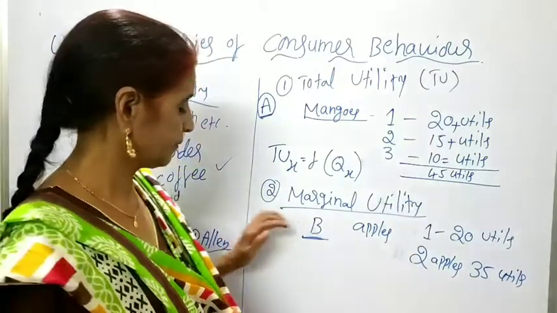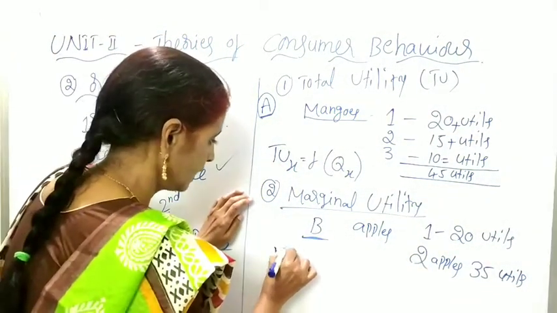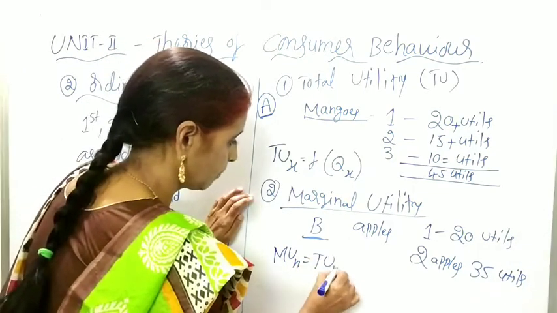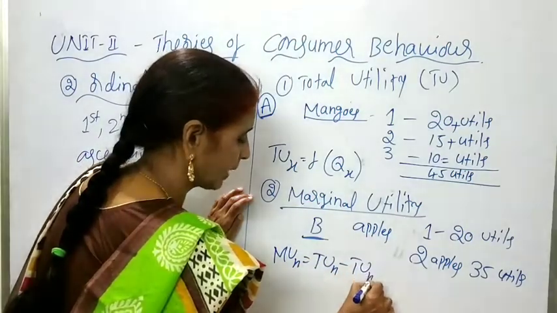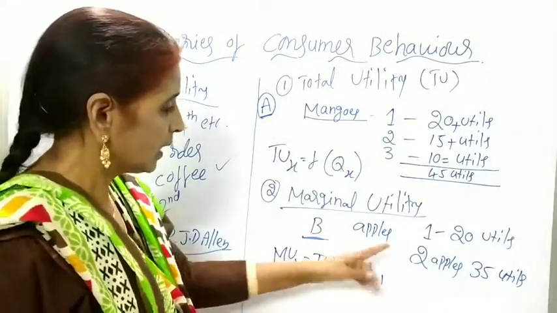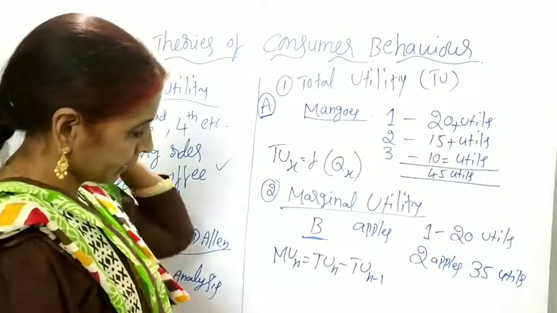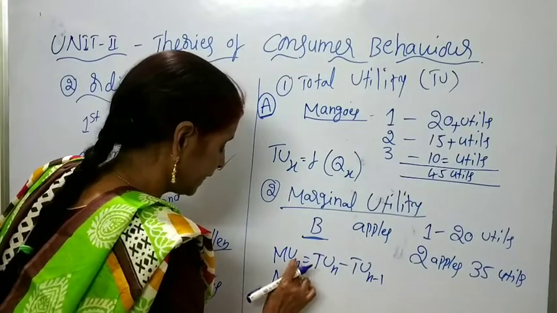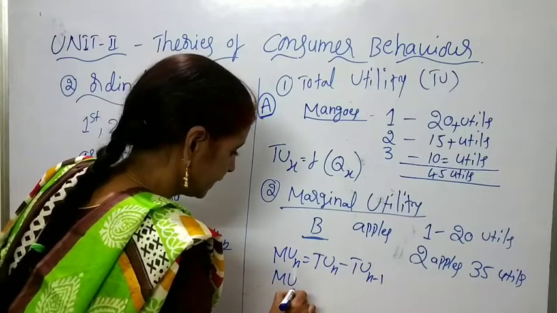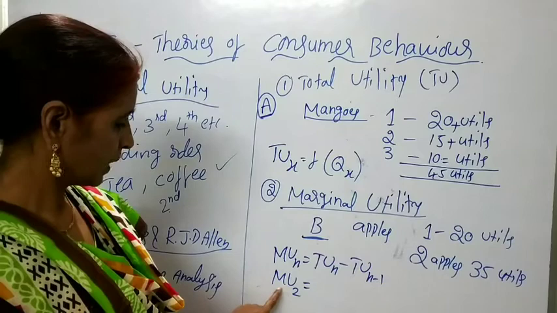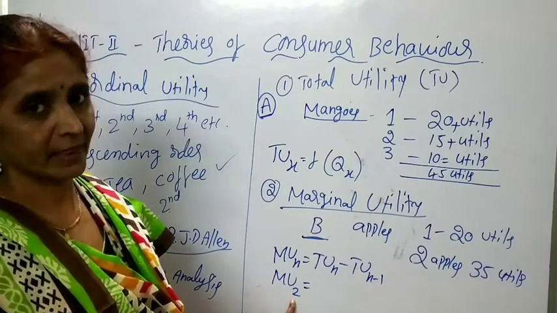So to know this, the formula is MUn equals TUn minus TUn-1. So in this example, to know the MU of the second unit, here n indicates the number, children. We have to know the marginal utility of the second unit.